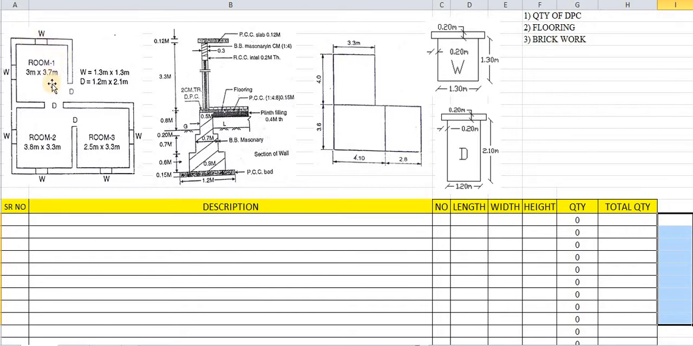What about along the width side? 3.7 is the width-wise room dimension, inner to inner. What about the center to center distance? Adding 0.15 on each side, that is 4 meters. So here we have taken 4 meters.